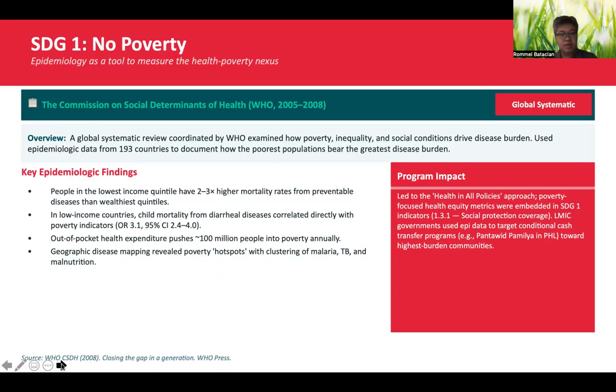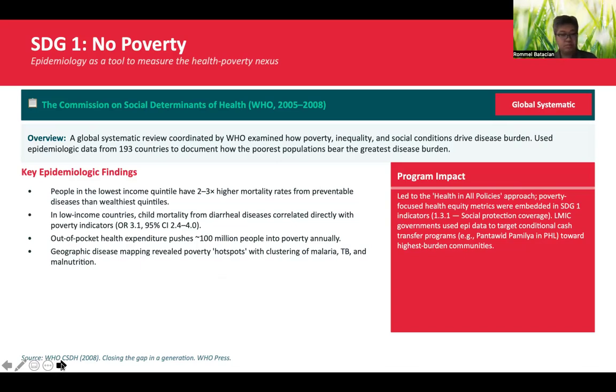In low-income countries, child mortality from diarrheal diseases correlated directly with poverty indicators because usually these low-income countries have poor access to clean potable water, or there is not enough infrastructure given by the government to assure access to safe and clean water. And then out-of-pocket health expenditure pushes 100 million people into poverty annually, which is also a typical case in our country.